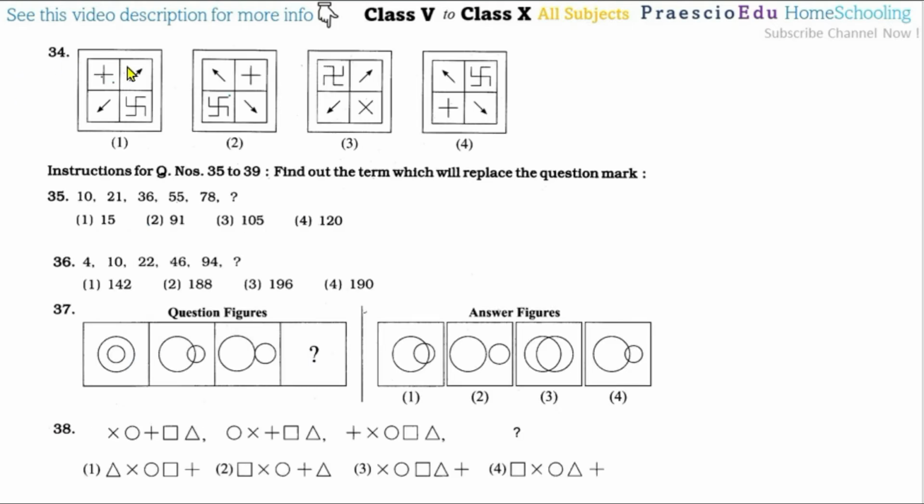Now question number 34. If you rotate all these in a clockwise, this will come here and this will come here, and this arrow which is in these directions, this arrow will come here, means interchanging of this one. So these figures will be here and these figures in clockwise, but this arrow will be shifted to this one, so this figure comes after this one.